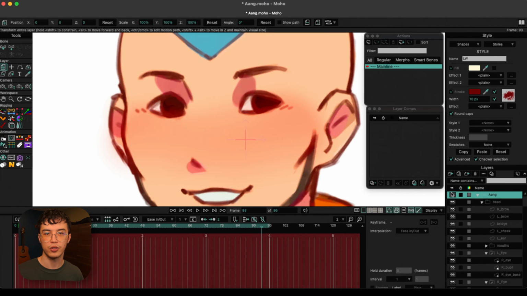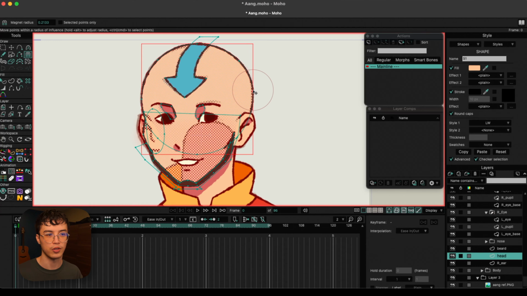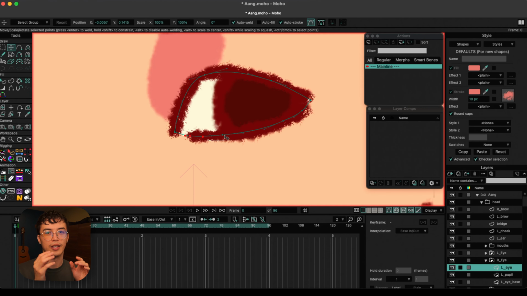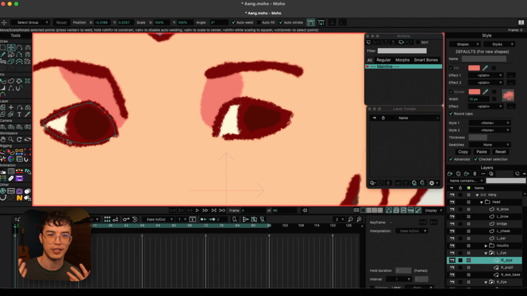Lastly, I ended up adjusting some of the face features just to make them match the sketch a little bit so that I am ready to get into rigging and I can focus on rigging as opposed to adjusting the forms of the face.